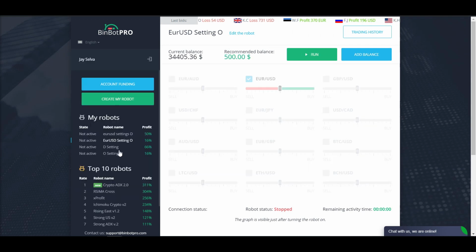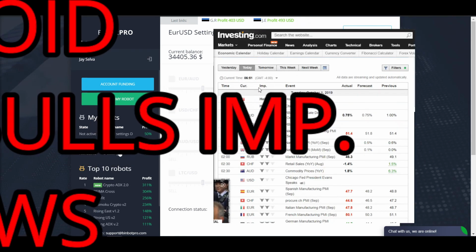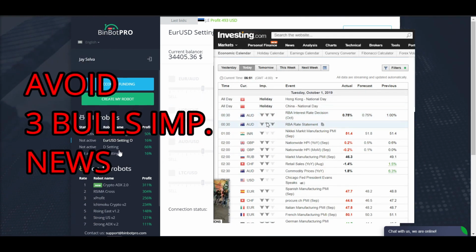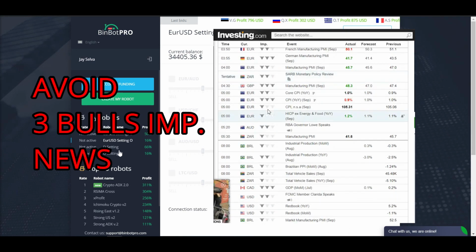Another common question I come across is that when we trade, we should avoid 3 bulls or high impact news on the economic calendar. In general, that is very true, because very high impact news can affect the price movement.